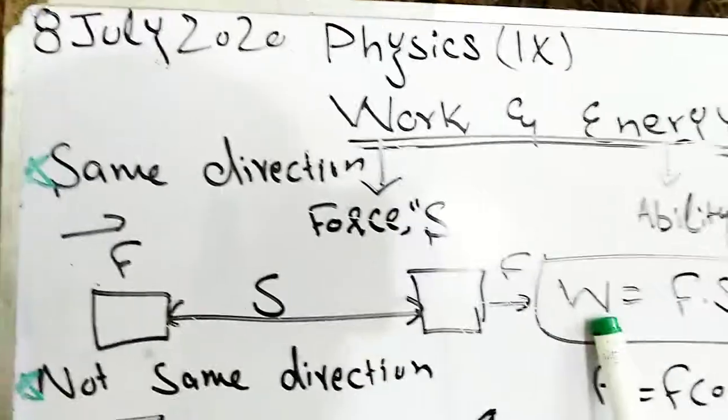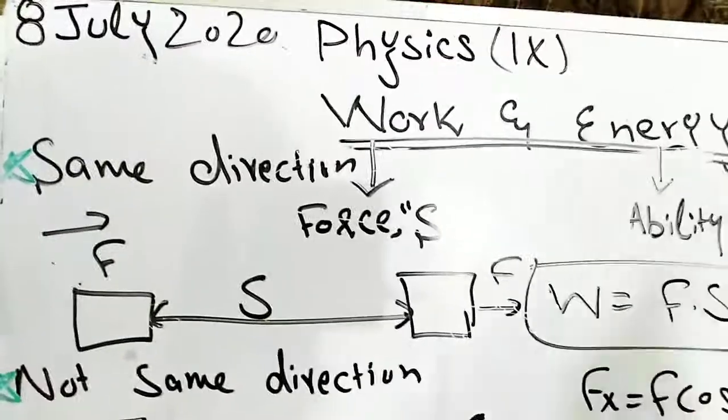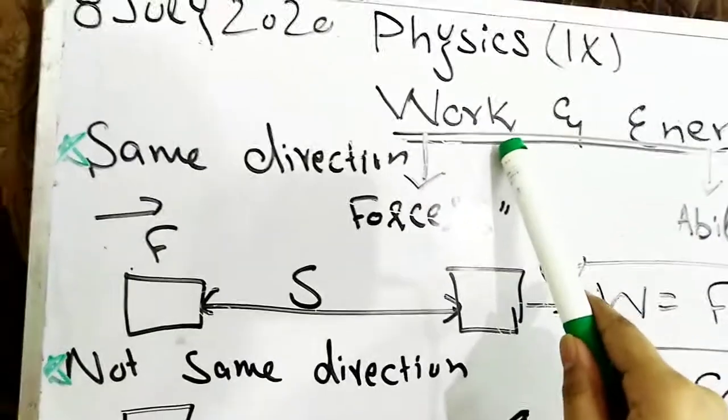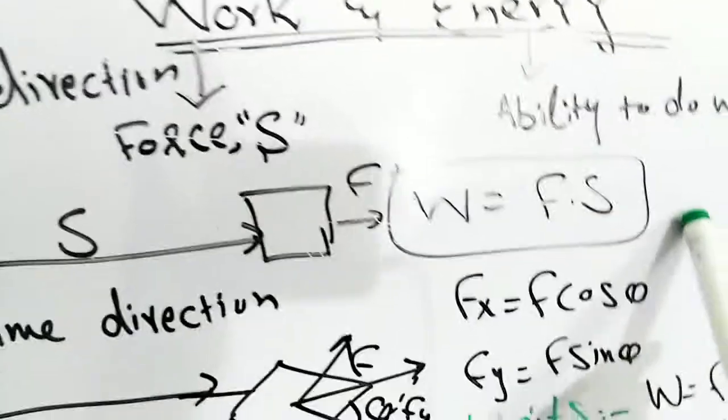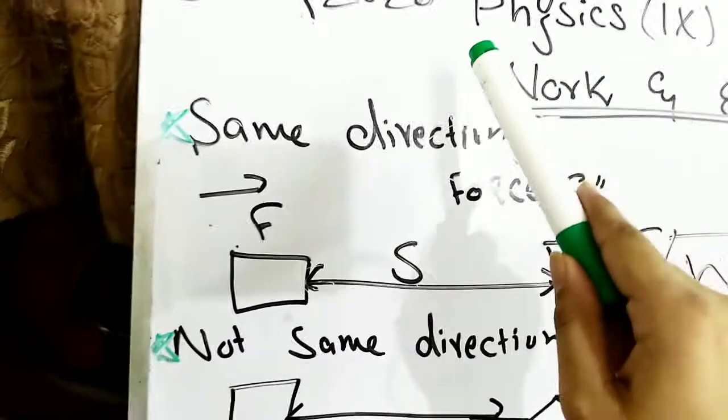Today we are going to discuss the new chapter. The title of this chapter is Work and Energy. So we will discuss in terms of physics how we have done work and energy. Energy is basically the ability to do work. This topic is also related to this one. So we are going to firstly discuss this one, work.